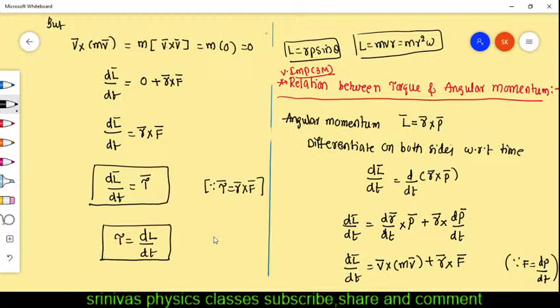It is exactly similar to straight line motion: in place of torque there is force, and in place of angular momentum there is linear momentum. Have you seen this formula, F is equal to dp by dt? Force is equal to rate of change of momentum. Then it is similar to torque is equal to dL by dt. This is the relation between torque and angular momentum. Its derivation is important for the 3 marks.